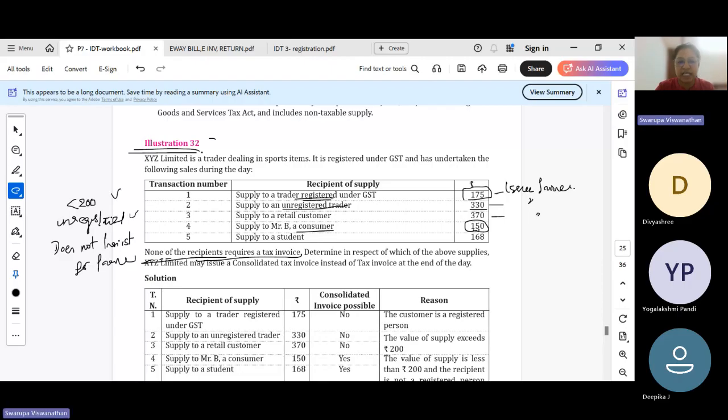The three conditions are satisfied in the fourth case. So you can issue a consolidated invoice. So at the end of the day, we can make a consolidated invoice for the supply. Supply to a student 168. Again, student, an unregistered person, has not asked for an invoice. The value is less than 200. So you can issue a consolidated invoice.